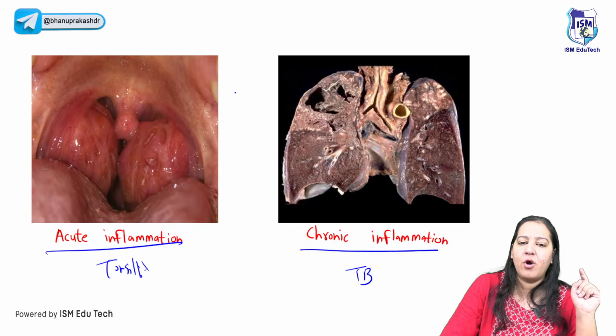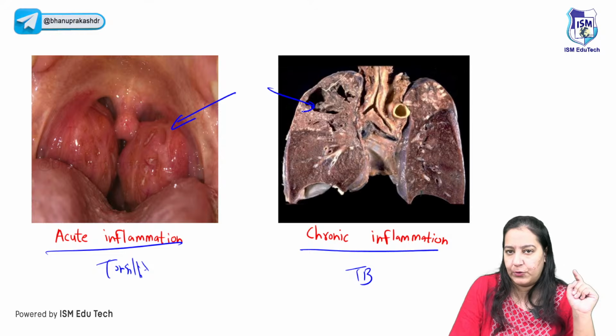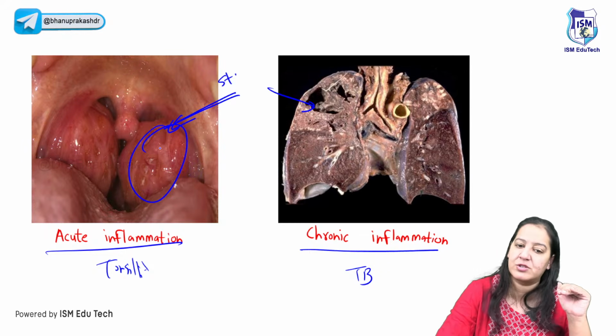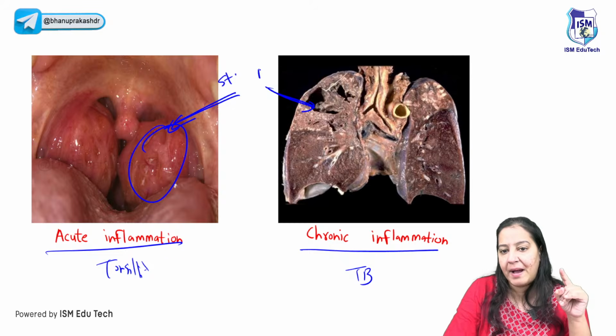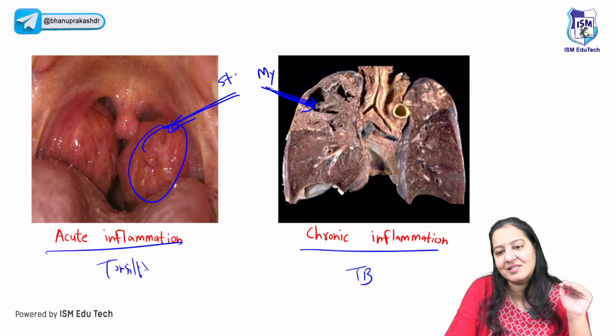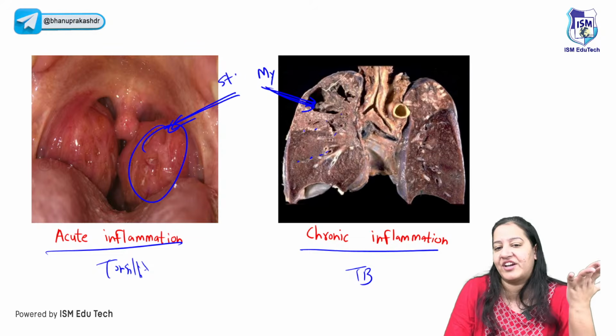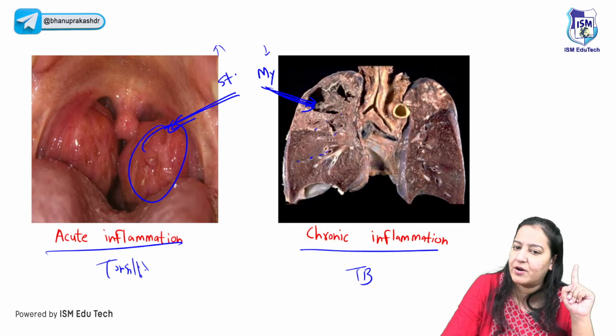Now let me tell you, here onset is fast, here onset is slow. Right, here as soon as the bacteria, the streptococcus bacteria enters, it causes tonsillitis. But here the bacteria is Mycobacterium tuberculosis, it enters, remains there for years, and when the immunity drops, then it causes infection. That's why here onset is fast, here onset is slow.